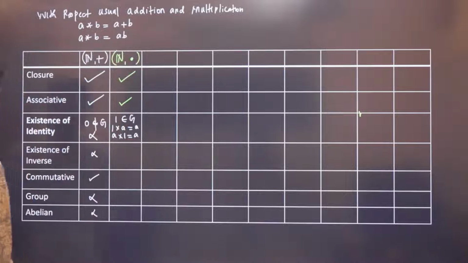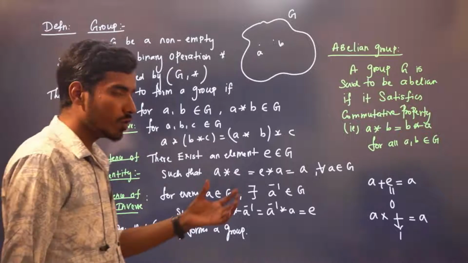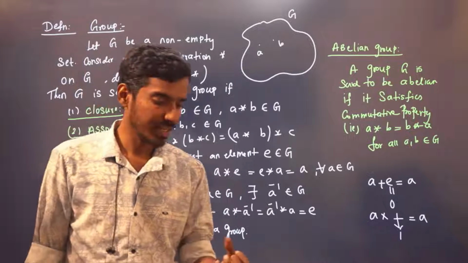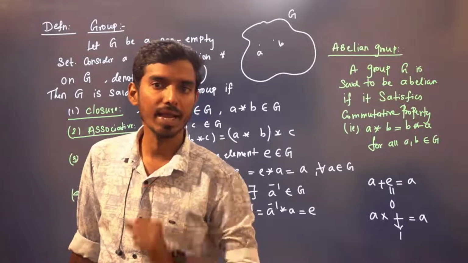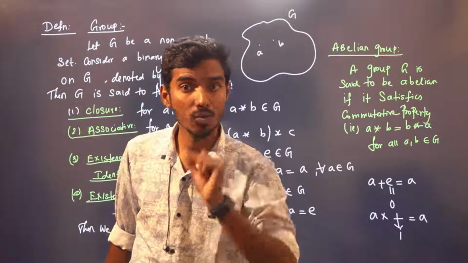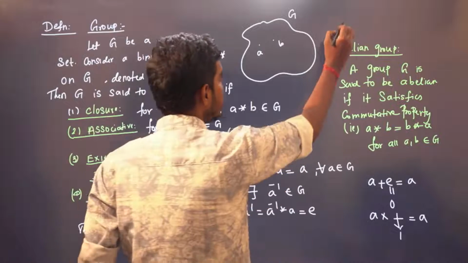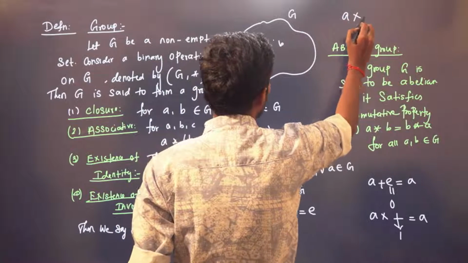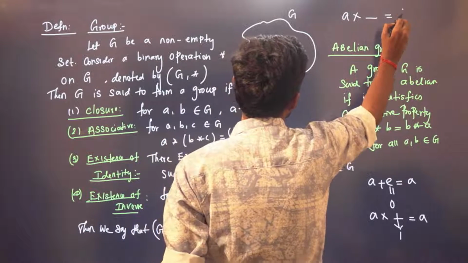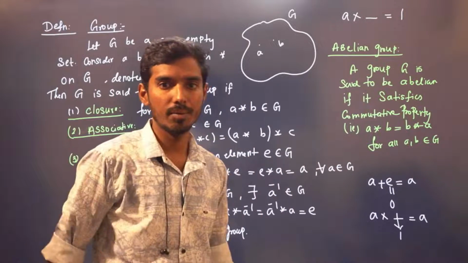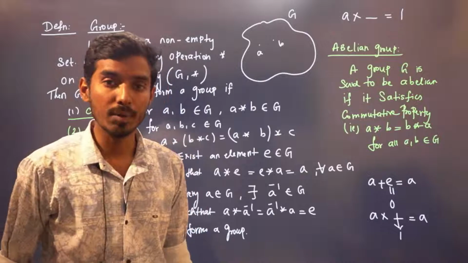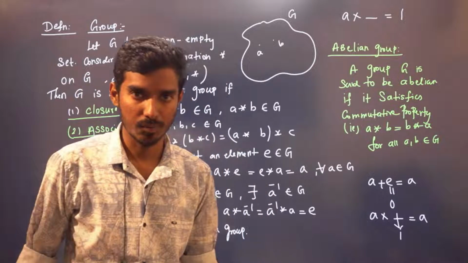Good, cool. Now, existence of inverse. What is the definition of inverse with respect to multiplication? You give me any A, there exists one more element such that when you multiply A with that element, you get the ID element. What is the ID element? 1, right? And we know the ID element is 1 with respect to usual multiplication.